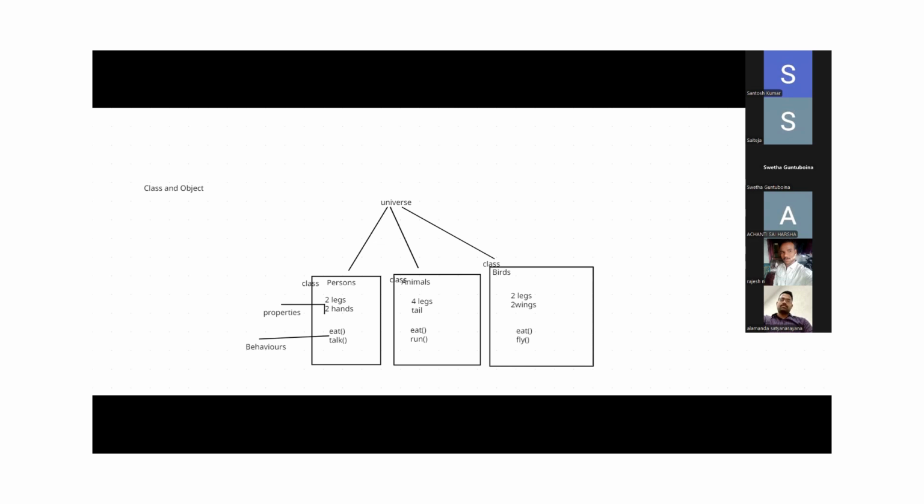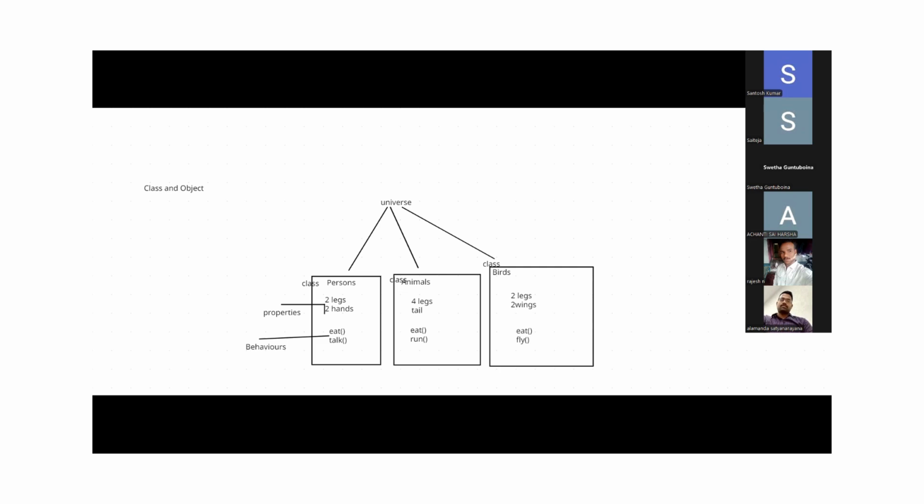Next one. Class is a virtual encapsulation of properties and behaviors, right? Encapsulation means we are encapsulating properties and behaviors together, and we are calling that a class. That's why class is a virtual encapsulation of properties and behaviors.